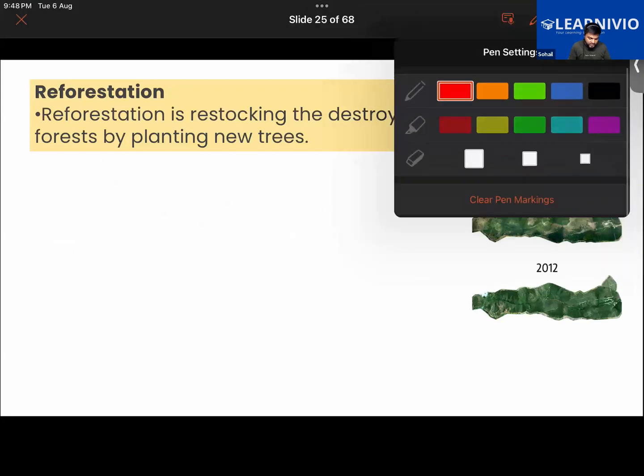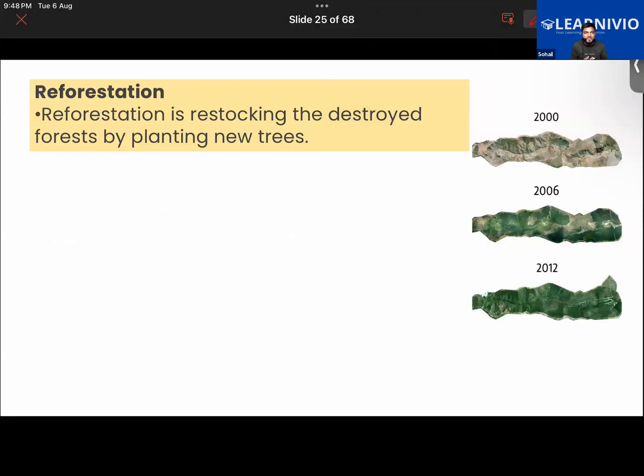Okay, then talking about reforestation, it is simply the opposite of deforestation. It is simply restoring the destroyed forest by planting new trees. In recent years, reforestation has been successful in certain areas, like the one that you see in this image.